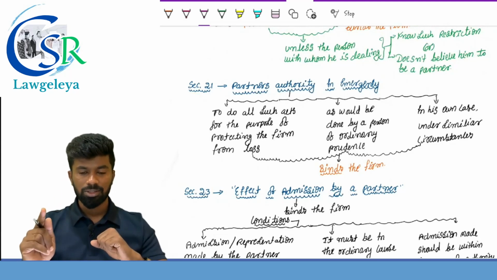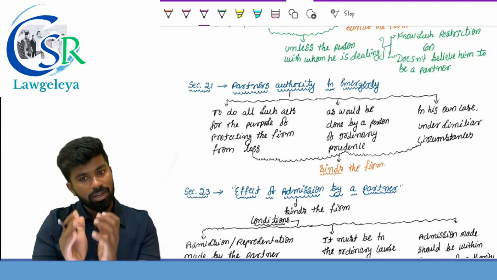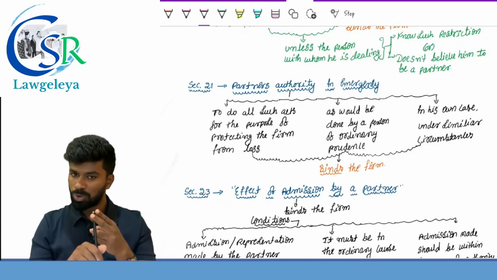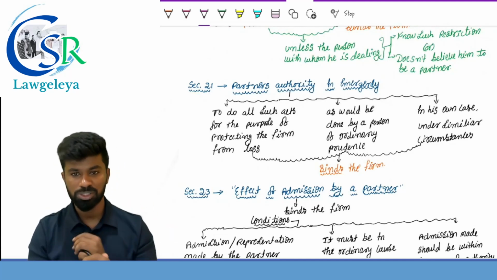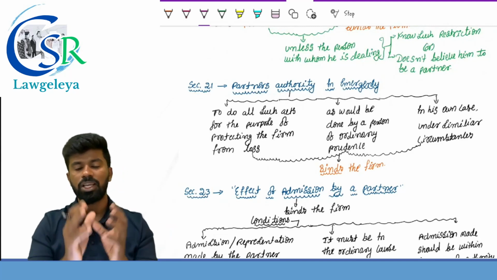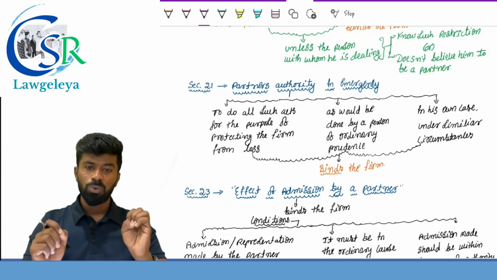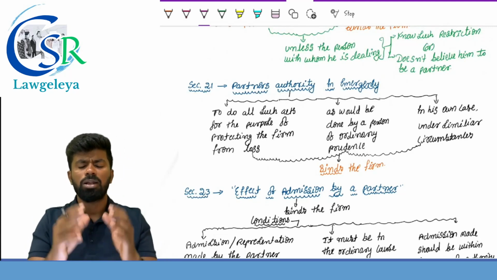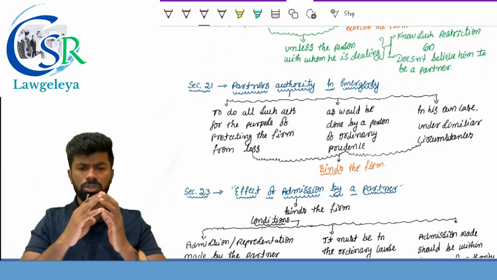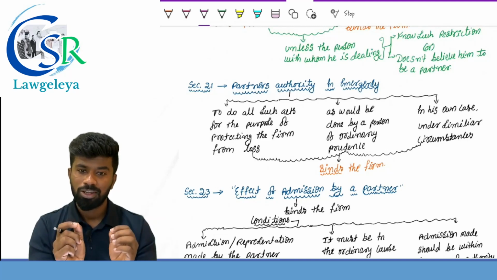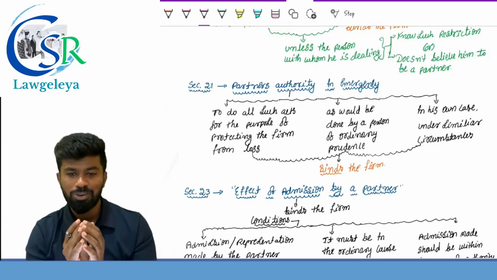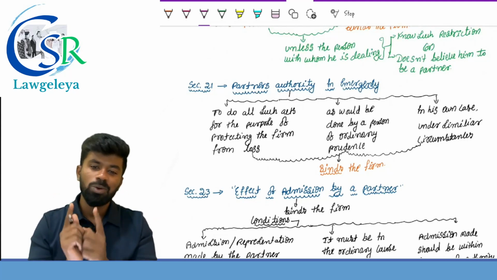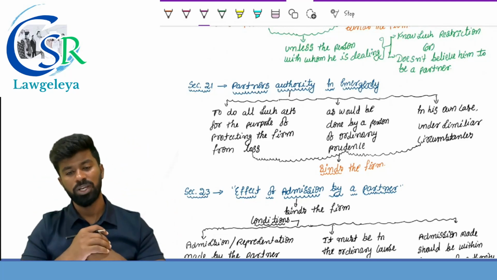Section 19 says an act of a partner binds the firm only if it is subject to section 22, plus it is in the usual way, plus it is to carry on the kind of business of the firm. Section 20 deals with extension and restriction. Section 21 provides the authority of a partner in case of emergency, which says that a partner can do all such acts. He can do anything to save what? The firm from the loss. As a man of what? Ordinary prudence. Would do in what case? Own case. In case of what? Emergency. It will bind whom? Binds the firm. Section number 21.